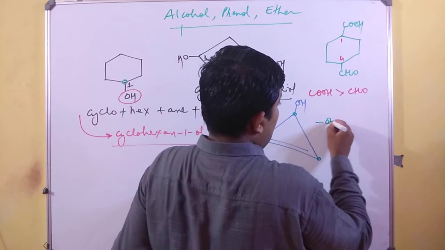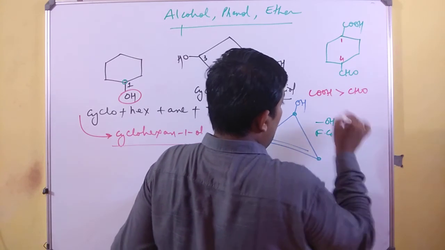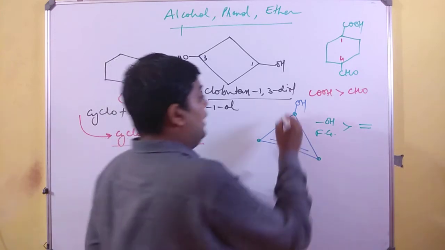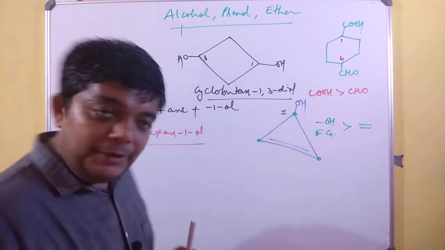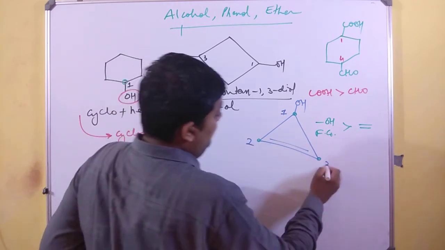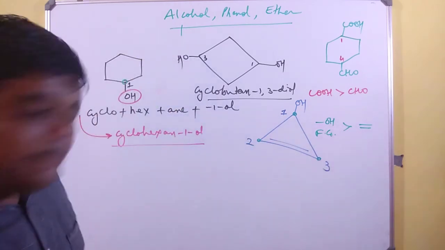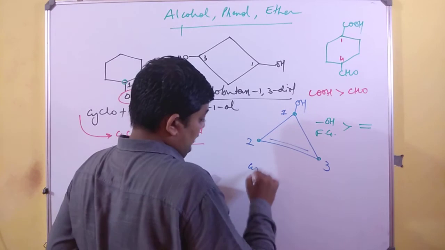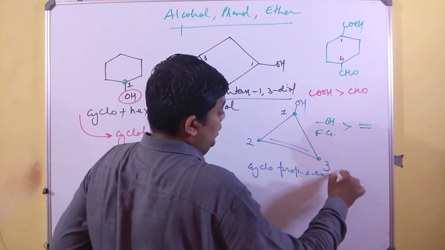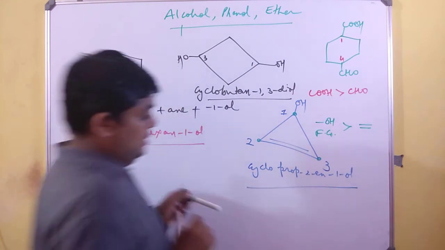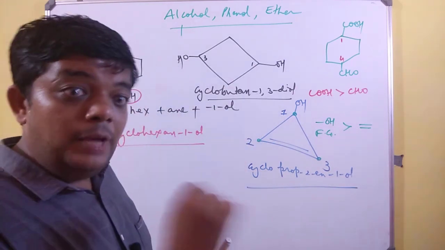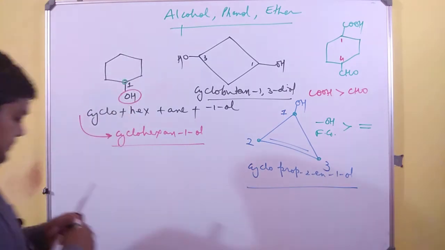Always remember OH, that is the functional group, is more prior than a double bond, and therefore the carbon that is directly attached to OH is most prior. And as it is a symmetrical molecule, you can go number 2 and 3 on either side, and hence I will always write it as cyclopropen-1-ol. And friends, cyclopropen-1-ol, not ene. Cyclopropen-1-ol. This is how we'll write.